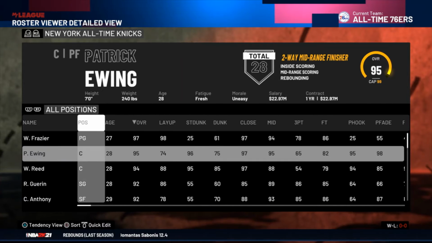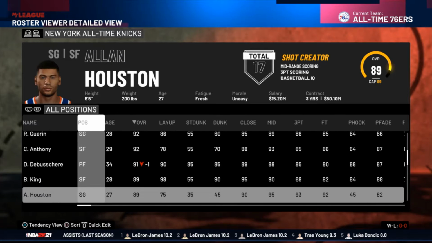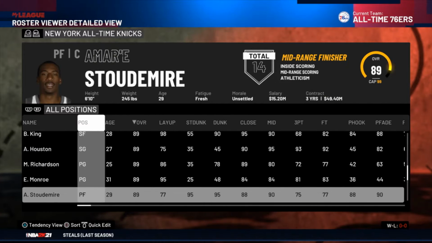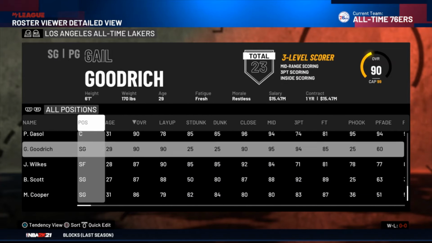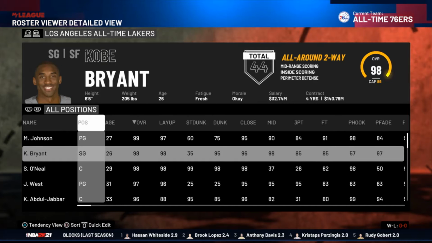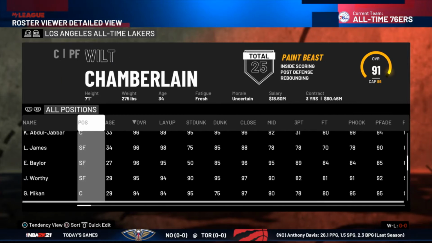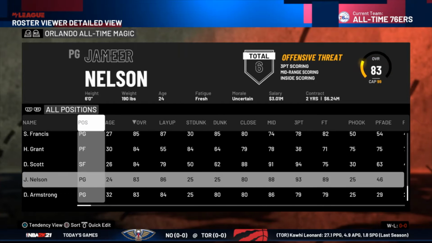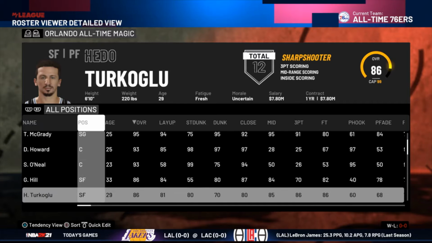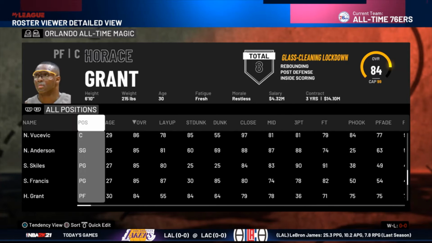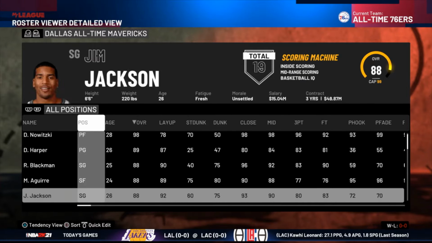Moving on, we've got the Knicks, led by Walt Frazier, Patrick Ewing, Carmelo Anthony's there, and I think Kristaps Porzingis, yeah, he's at the bottom, filling out the roster. Then we got the Lakers: Magic Johnson, Kobe, Shaq, Jerry West, Kareem, LeBron as a sixth man. That's how deep the LA Lakers history is. Orlando led by Penny Hardaway, Tracy McGrady and Dwight Howard. Shaq's there as well.